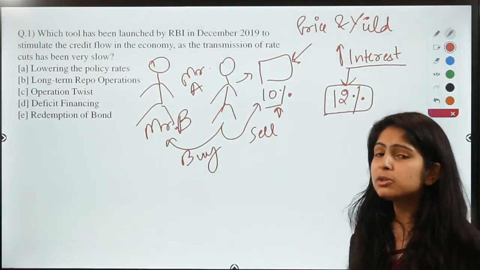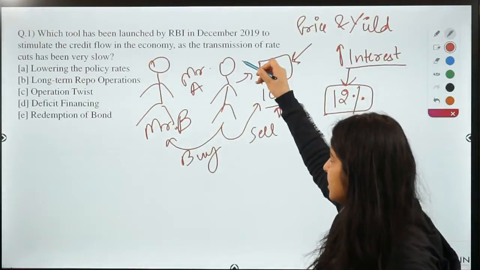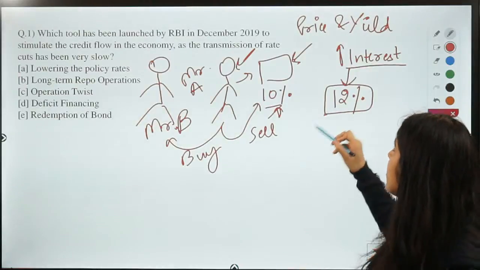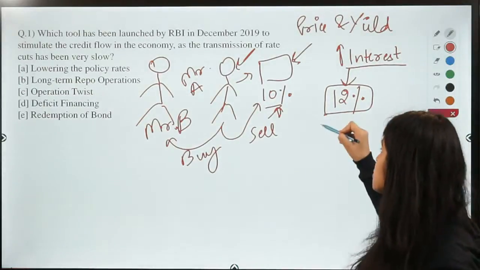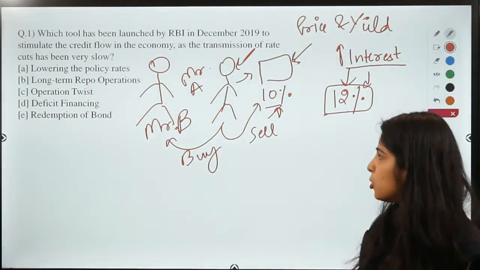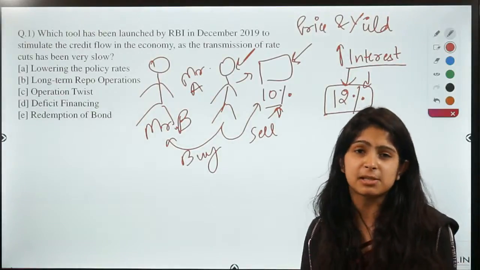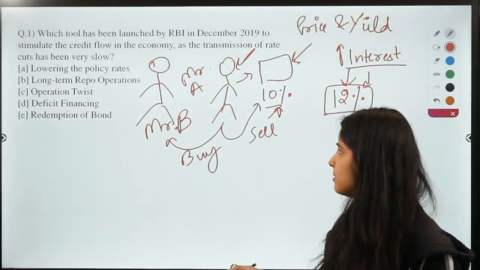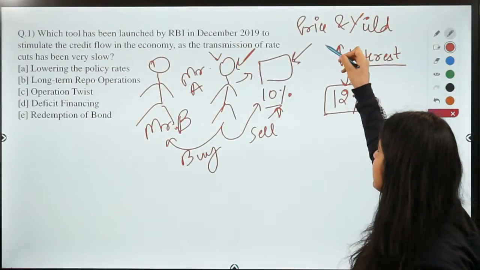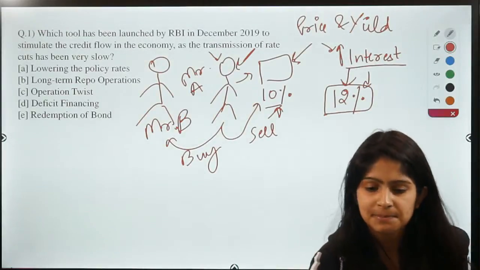So what do you think would be a prudent decision for Mr. B? Buying the bond that his friend Mr. A is offering at 10% of interest rate, or buying a bond which government is offering at 12% of interest rate? If you would have been in the place of Mr. B, what would you have done? Helping your friend by buying his bond, or buying the bond from government? Which would be more beneficial to Mr. B?